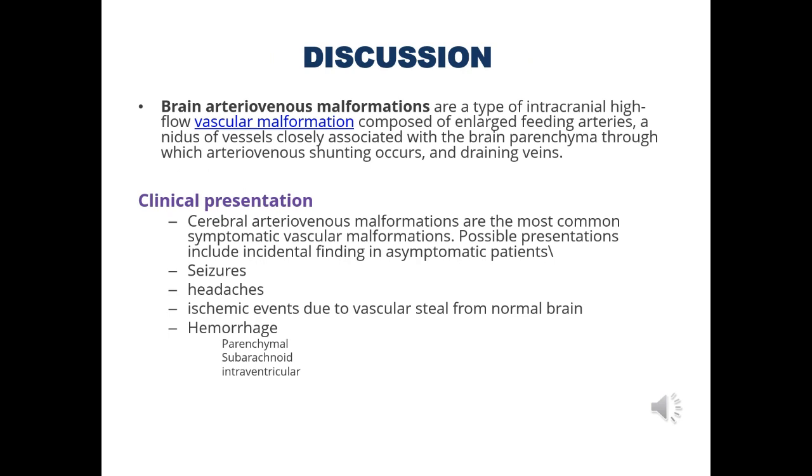Discussion. Brain arteriovenous malformations are a type of intracranial high flow vascular malformation composed of enlarged feeding arteries, a nidus of vessels closely associated with the brain parenchyma through which arteriovenous shunting occurs, and draining veins. Clinical presentation. Cerebral arteriovenous malformations are the most common symptomatic vascular malformations. Possible presentations include incidental findings in asymptomatic patients, seizures, headache, ischemic events due to vascular steal from normal brain, and hemorrhage.